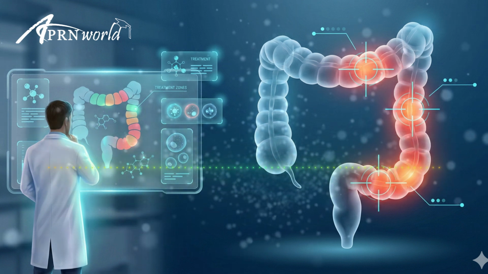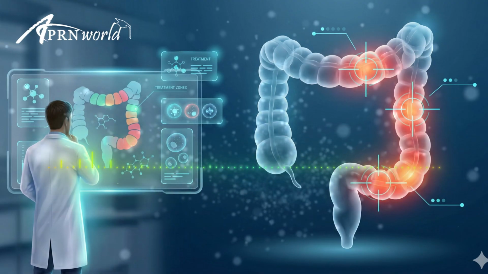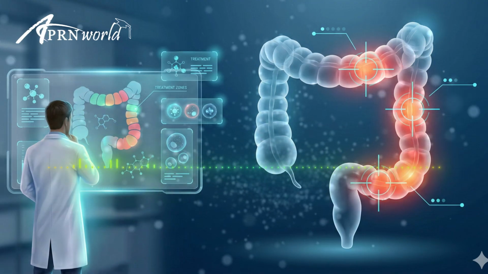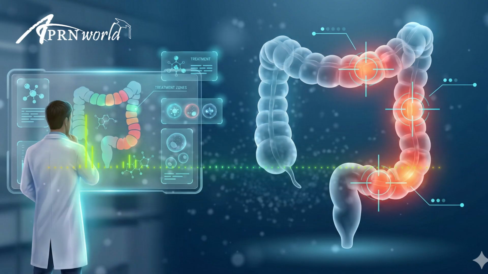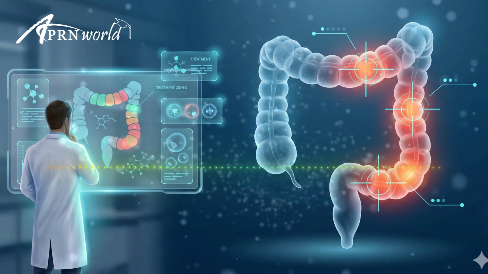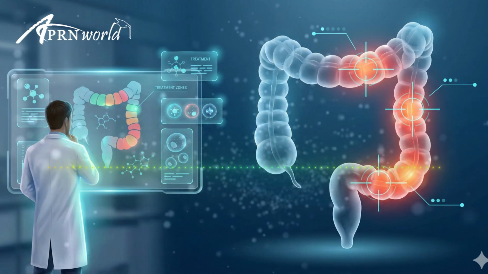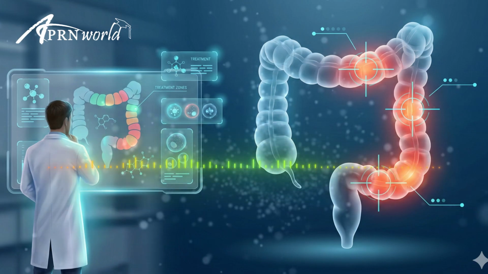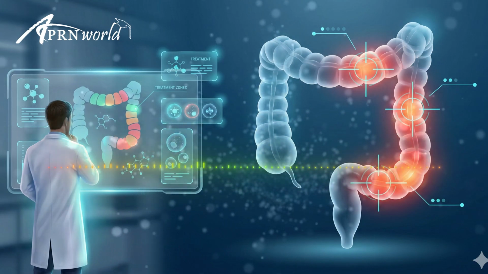How do we confirm it? We know the symptoms, but how do we prove it's UC? Endoscopy is the gold standard. We're looking for that continuous inflammation, the loss of vascular markings, and the presence of pseudopolyps, which are just little islands of normal tissue surrounded by ulceration.